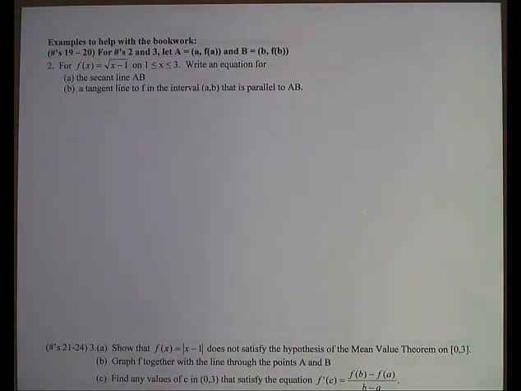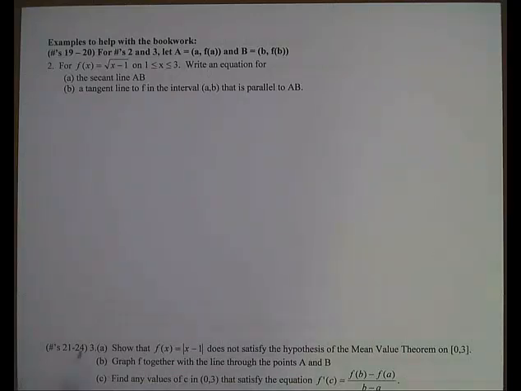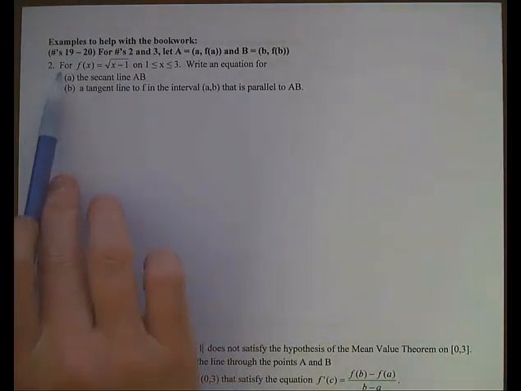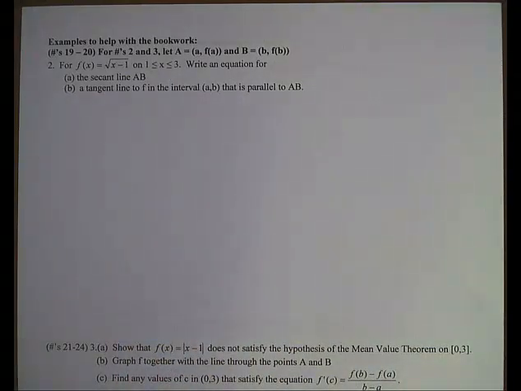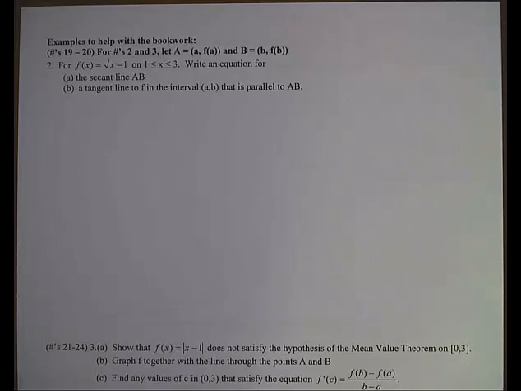Now we come to examples that are going to help you with the bookwork. These first two that I have are going to help you with 19 through 24, and they are more related to the mean value theorem. So in example 2, it gives us this equation and then this interval. It wants us to write 2 equations, one for the secant line and then one for the tangent line.